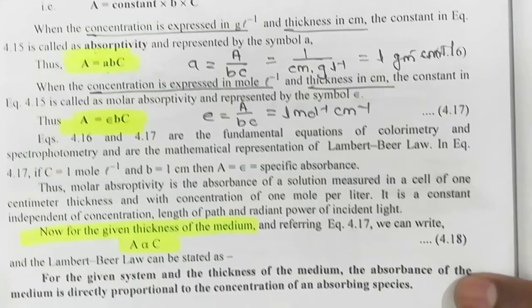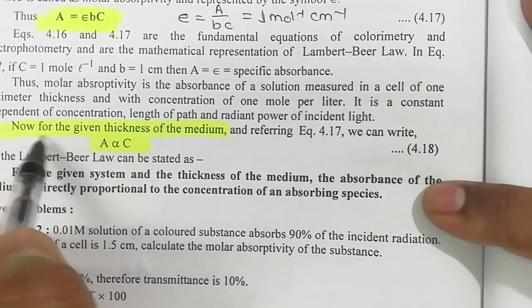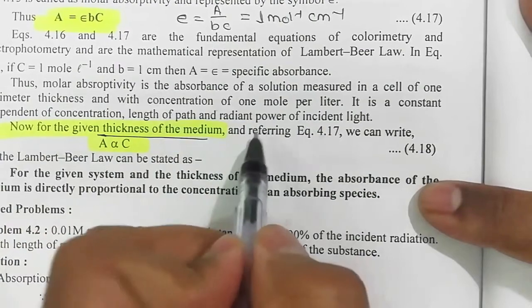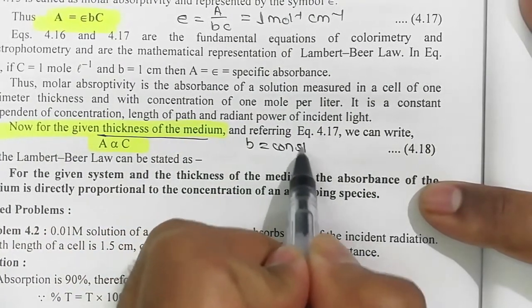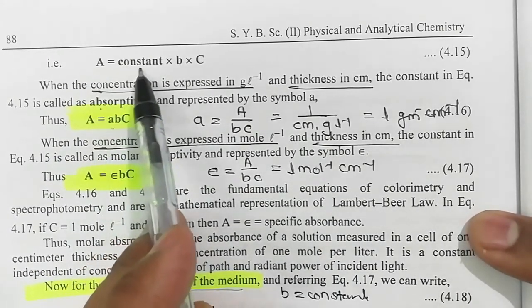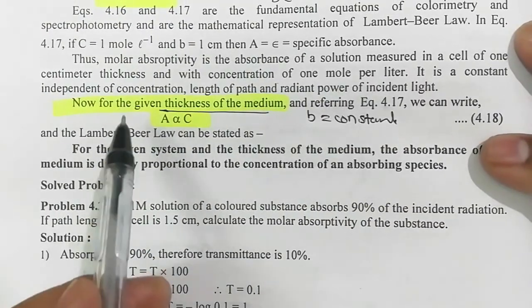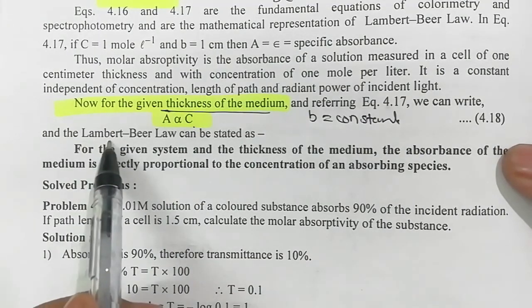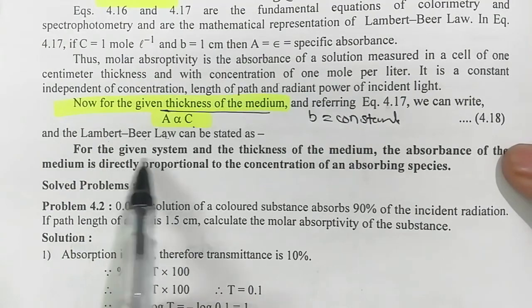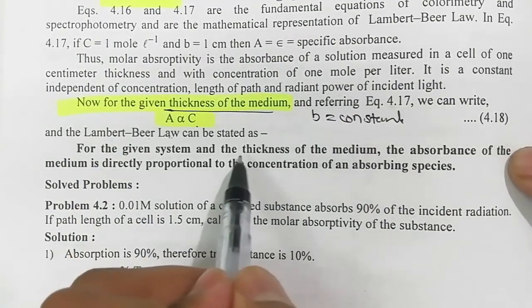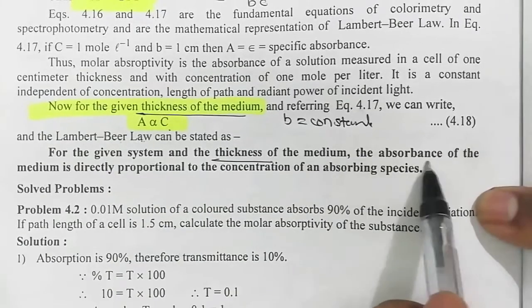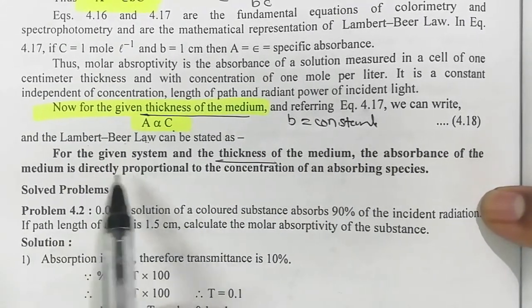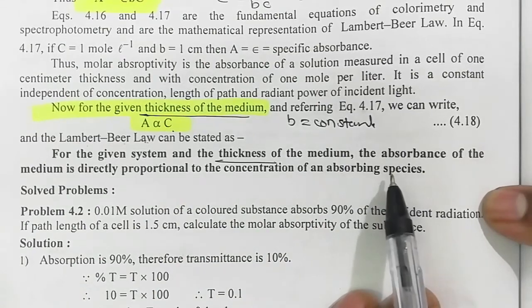Okay. Now, if we keep the path length constant, that is B is equal to constant, then the above equation A is equal to constant into C, it will be what? Therefore, the absorbance of solution is directly proportional to the concentration. So, we can reformulate the Lambert's-Beer's law: for a given thickness of the medium, the absorbance of the medium is directly proportional to the concentration of absorbing species.